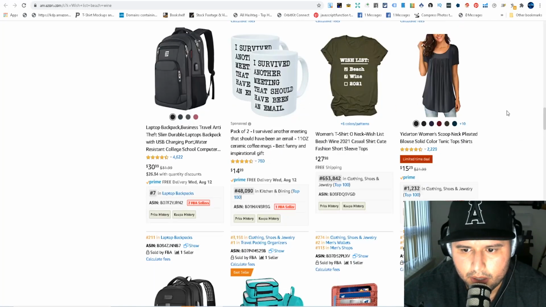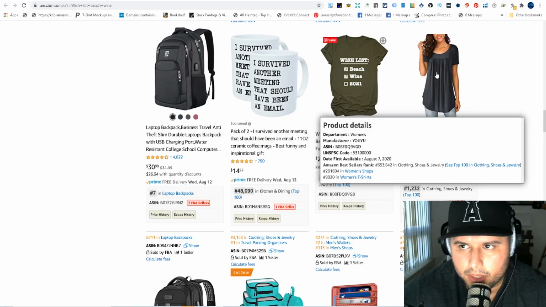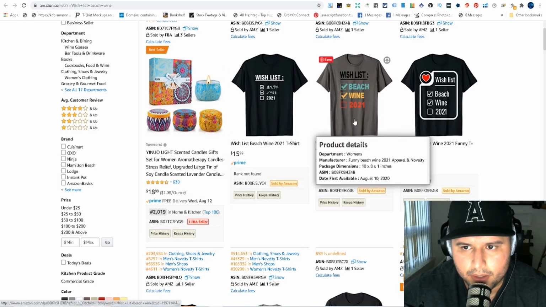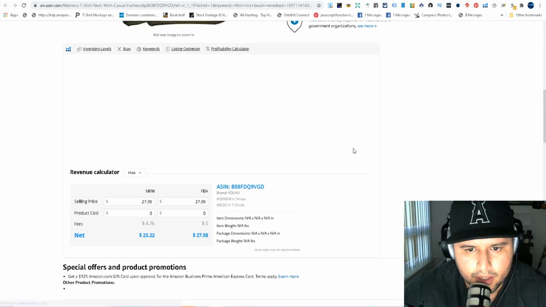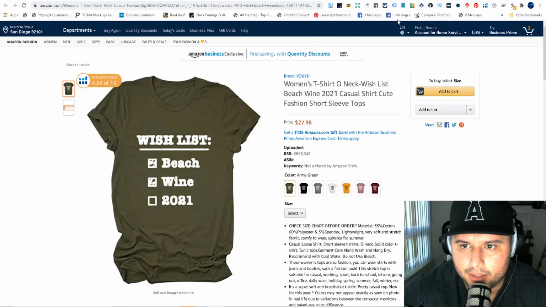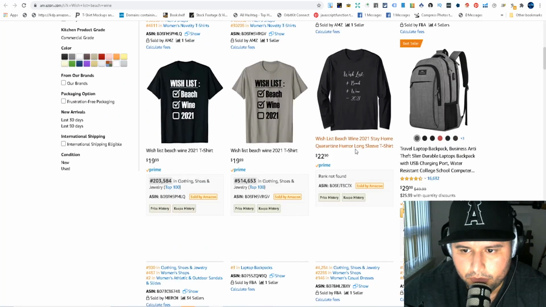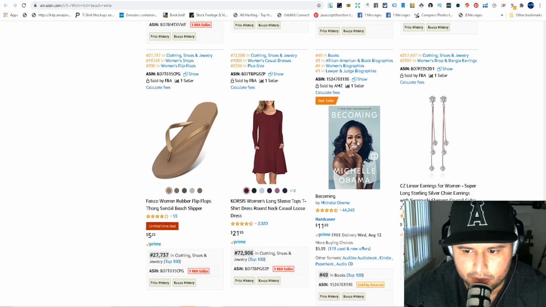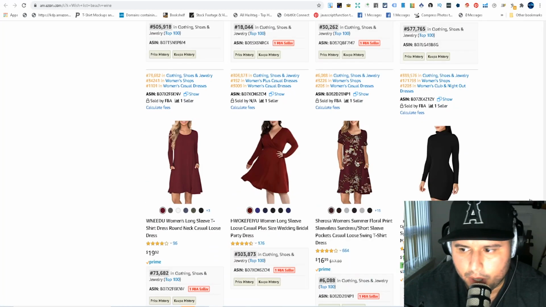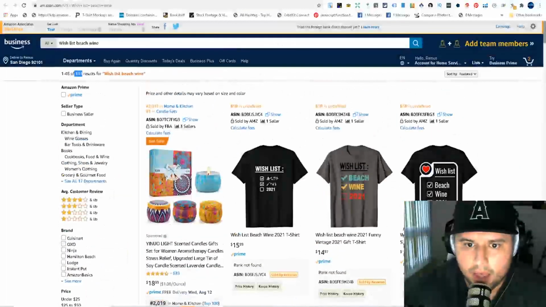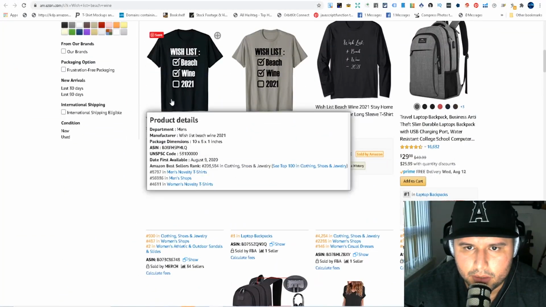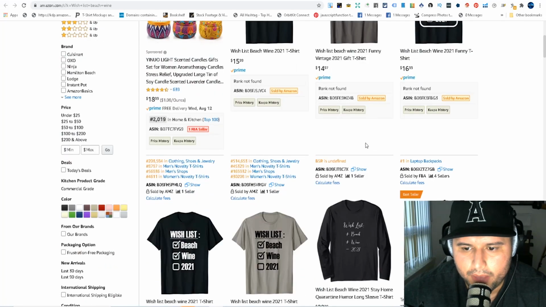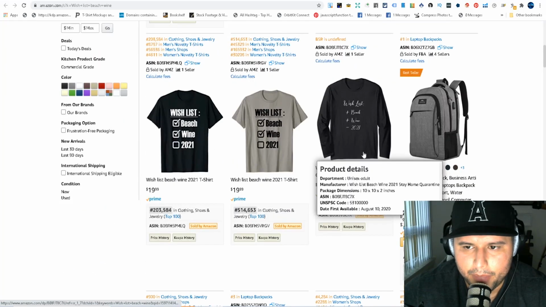You can also see this is an FBA item. You can tell these are merch listings, this one, this one, and this one. But let's see as we go down. This is an FBA listing. Let's go back. You can see it's a fairly new niche because backpacks and dresses are all popping up. This is a perfect example of a new niche. It's only showing 2 BSRs out of the 6 shirts right here.